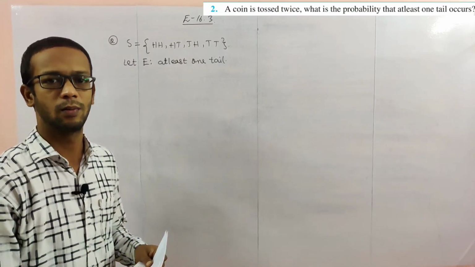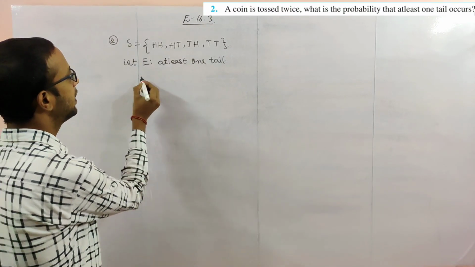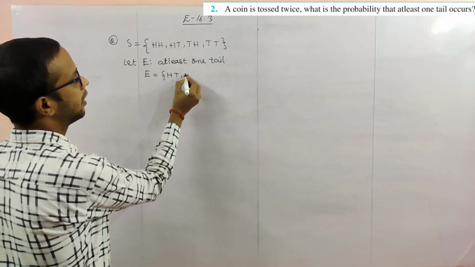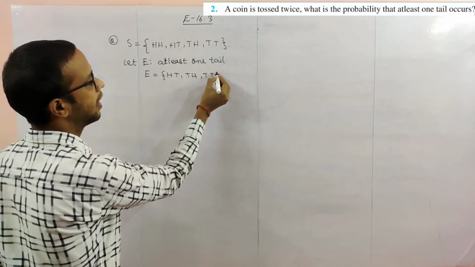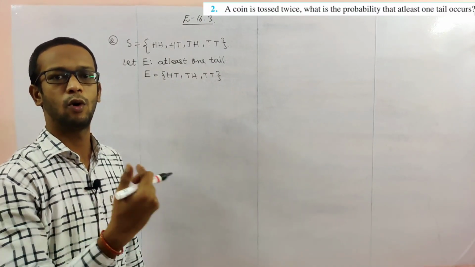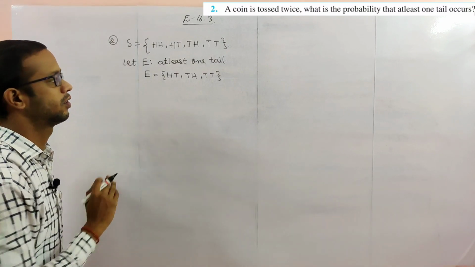Next, there are also possibilities: minimum one tail. Head tail, tail head and tail tail also. At least means the least is one, more you can also get. So now this one is completed.